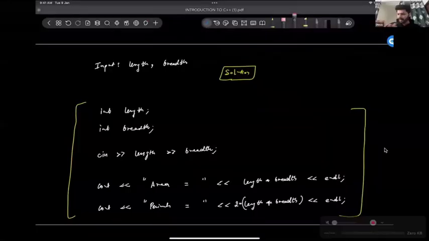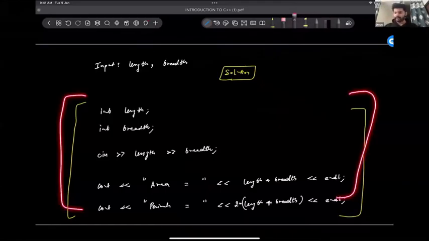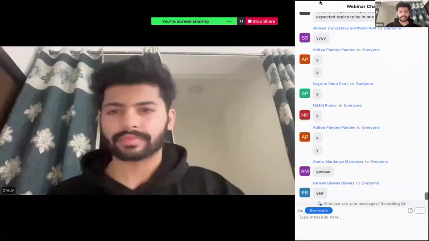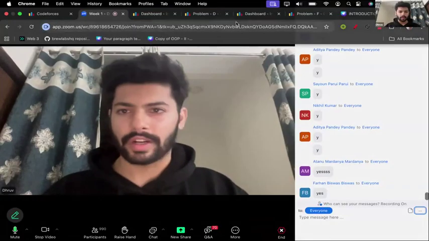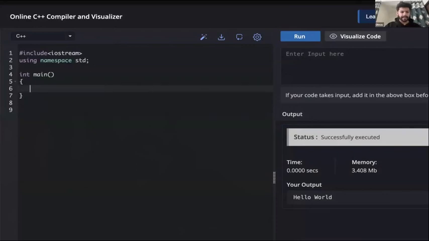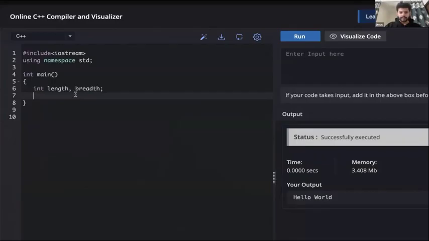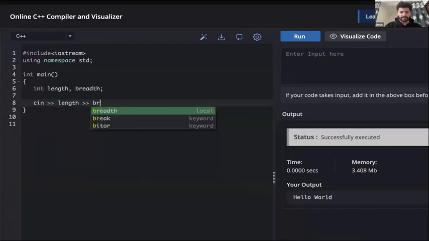So once we have made the clarity on pen and paper, then the next step is very simple. Now if I have to code, it is super simple, guys. I just have to look at this and then code it. So I'll go back to my IDE. I know I need a variable for length and one for breadth. Earlier I was creating variables like this, but you can club them also. If they are of the same type, you can write it like this also, length comma breadth. Then you will do cin length, you will do cin breadth.